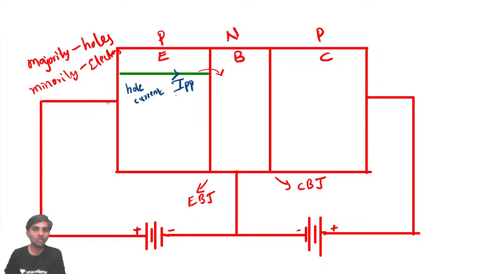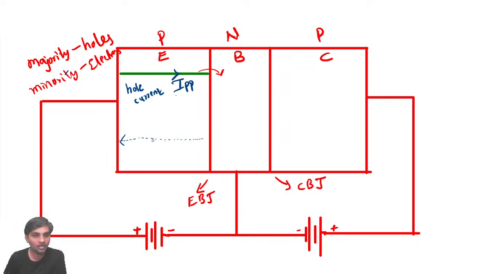Now you should also think about the minority charge carriers which are present in the P region. What are the minority charge carriers in P region, sir? The minority charge carriers in P region are electrons. Now what will they do, sir? The electrons will be attracted by the positive of the battery. All holes are moving in this direction, but electrons will move away from the junction, and they'll be attracted by the positive of the battery. So electrons will be moving in this direction.